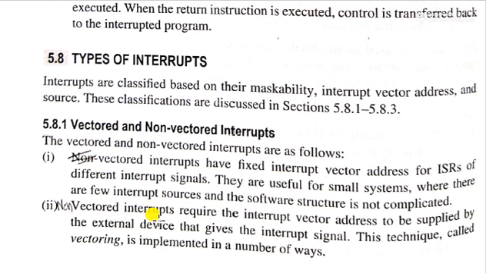That means for these 4 interrupts there is a particular address location, which is known by the processor, where the ISR is written for that particular interrupt. And the remaining interrupt, that is INTR, is a non-vector interrupt.